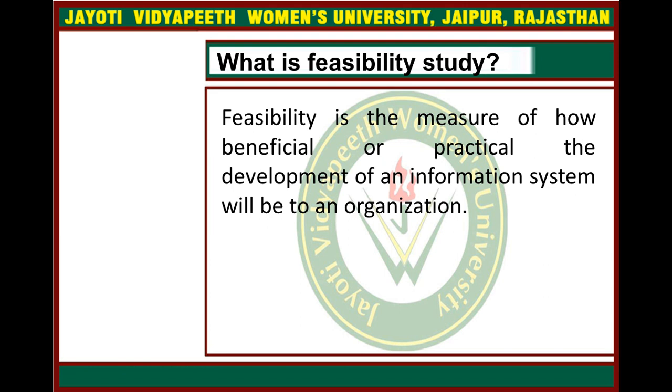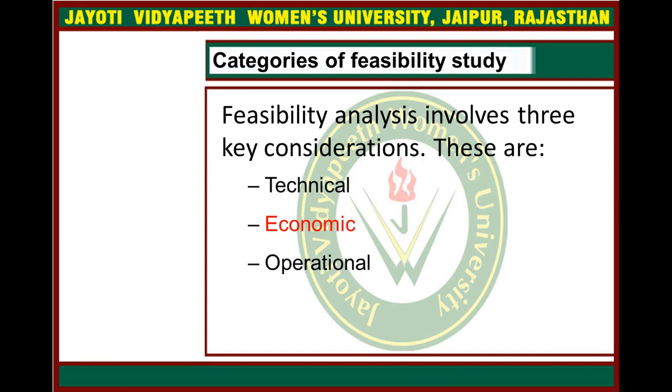Feasibility is a kind of measure of how beneficial or practical the development of an information system will be to an organization. It means how suitable this product is. So we call it feasible to this organization or any particular thing, right? So feasibility is the most important thing. So these are the categories.